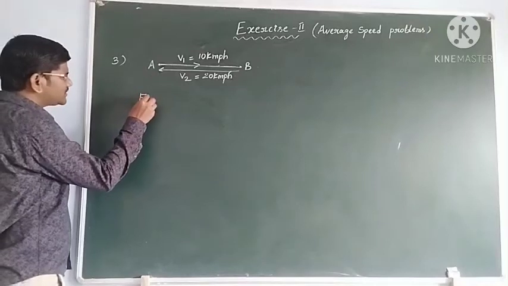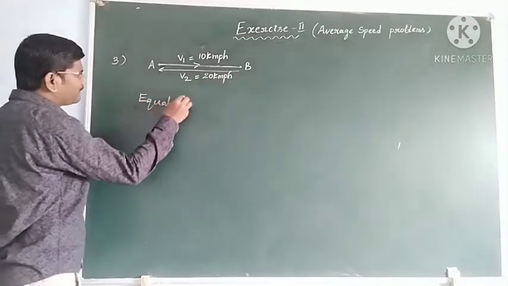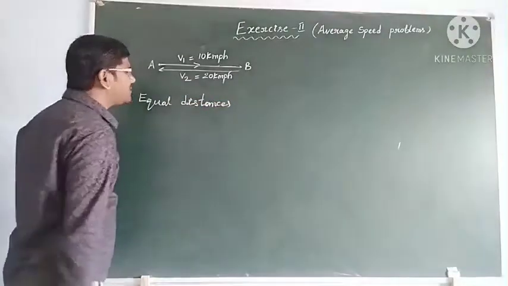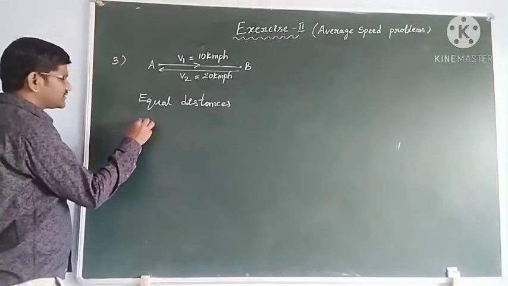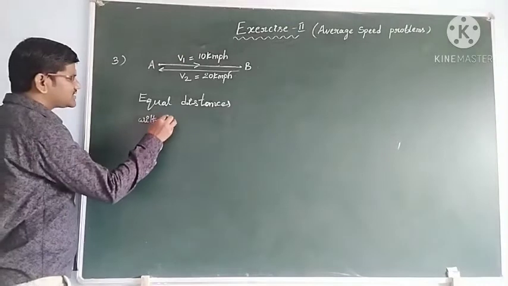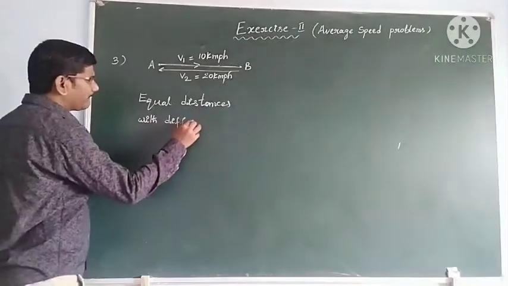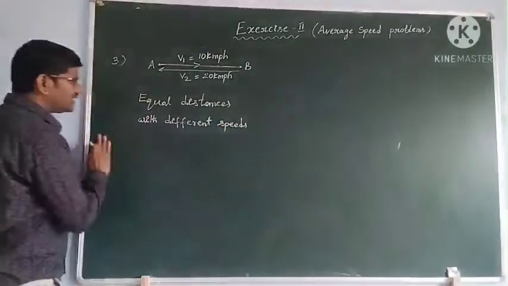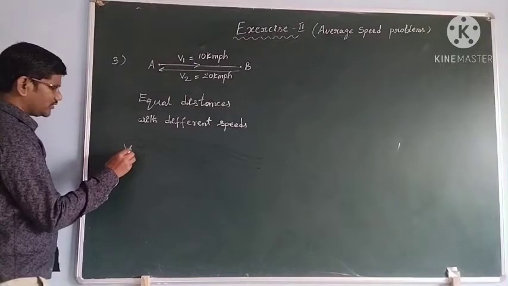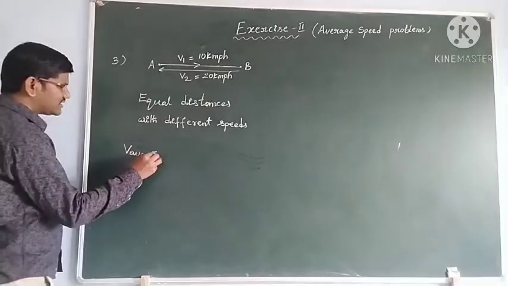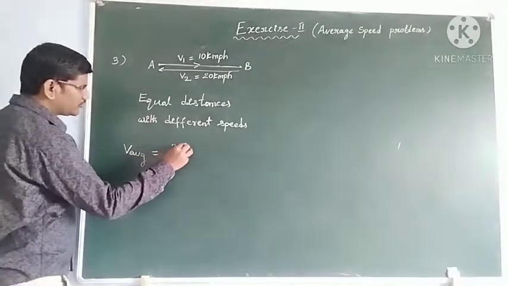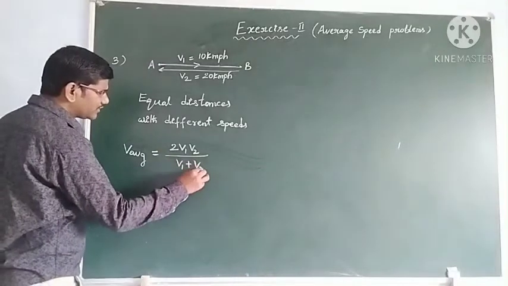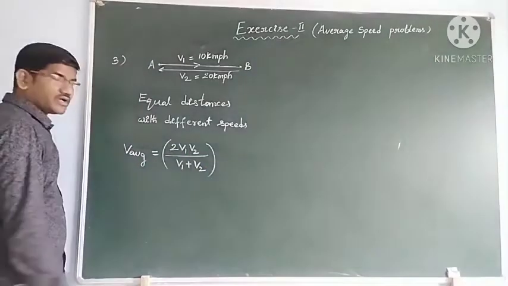For equal distances with different speeds, the average speed formula, which we have already learned, is 2 into V1 into V2 by V1 plus V2. This is the formula.